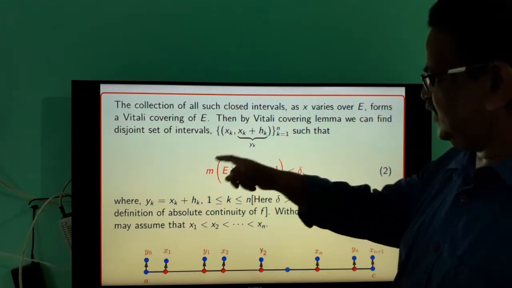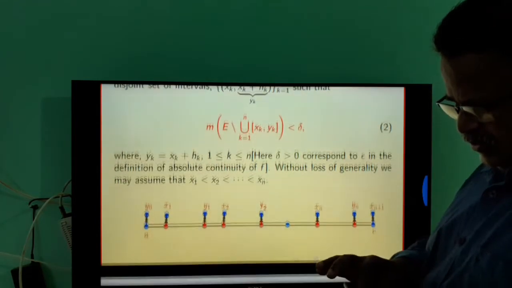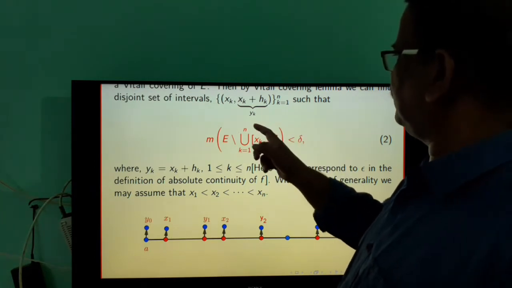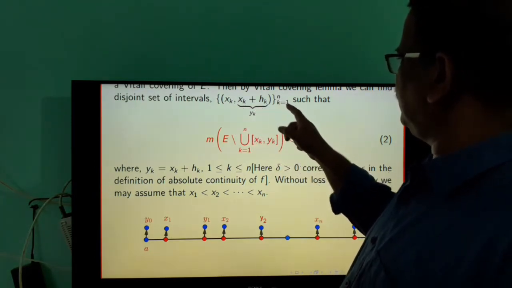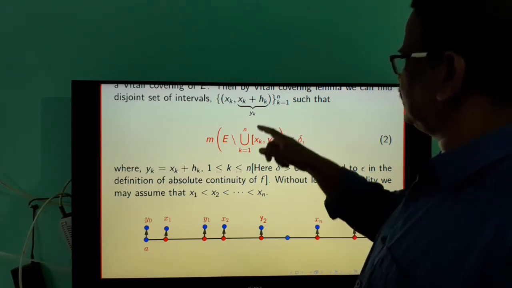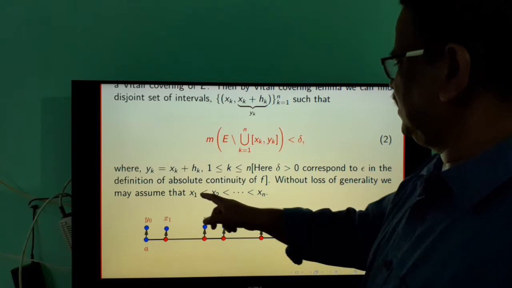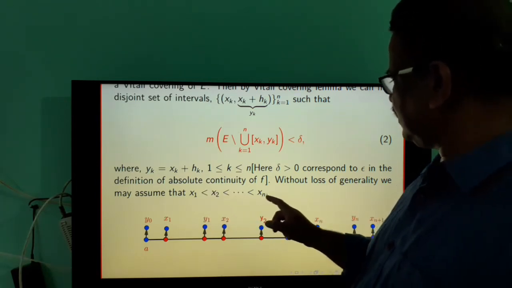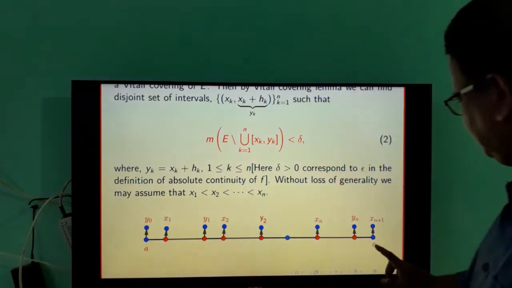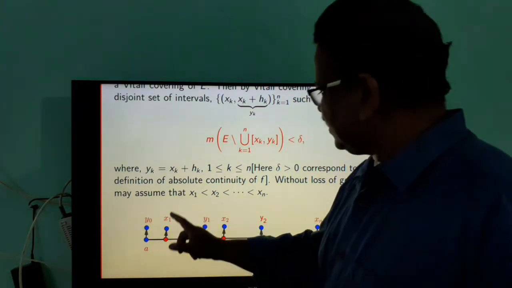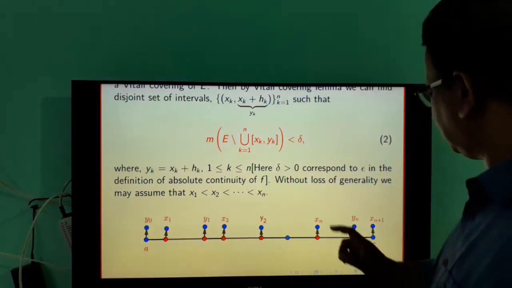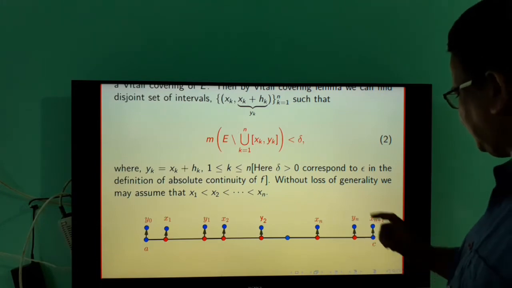So we have this inequality. We have a disjoint collection of intervals [x_k, y_k], k equal to 1 to n. That is, the intervals [x1, y1], [x2, y2], etc., [xn, yn], and assume that x1 is less than x2, etc., less than xn. This is the interval (a,c). Here the first interval is [x1, y1], the second interval is [x2, y2], etc., and the last interval is [xn, yn].